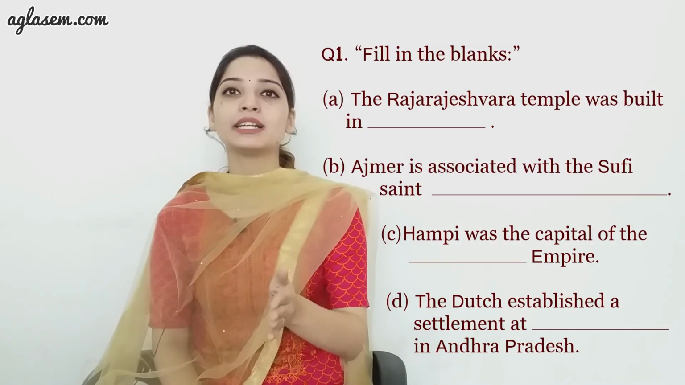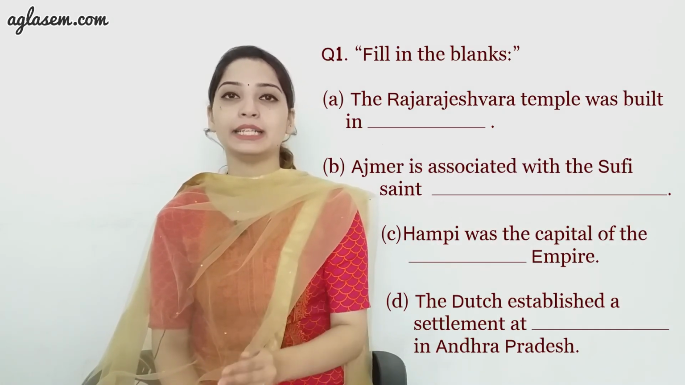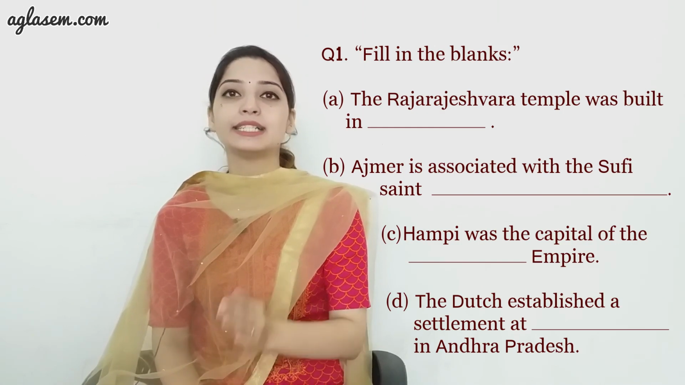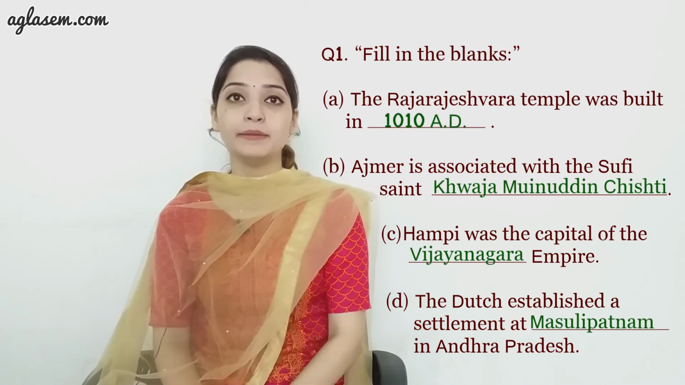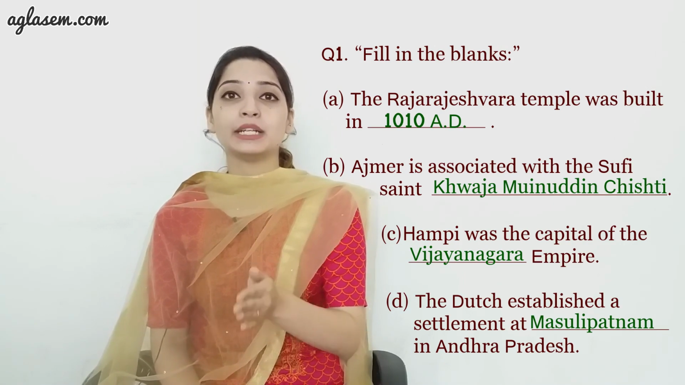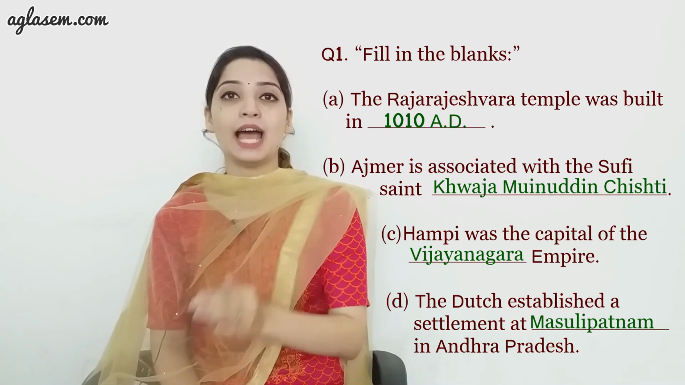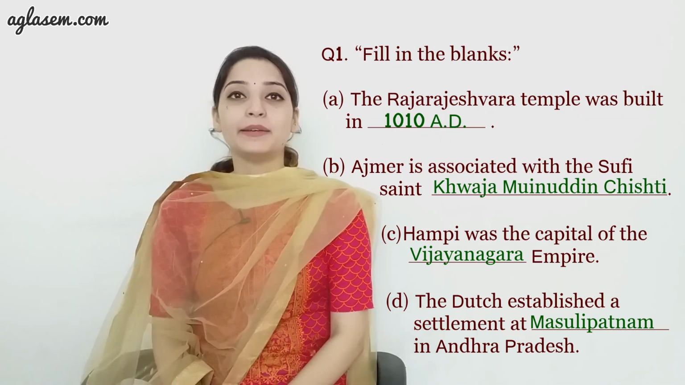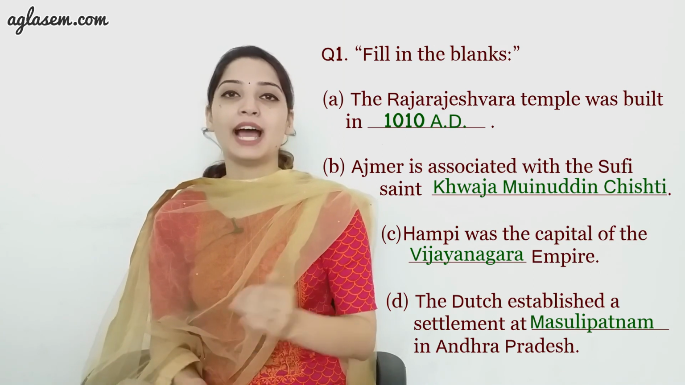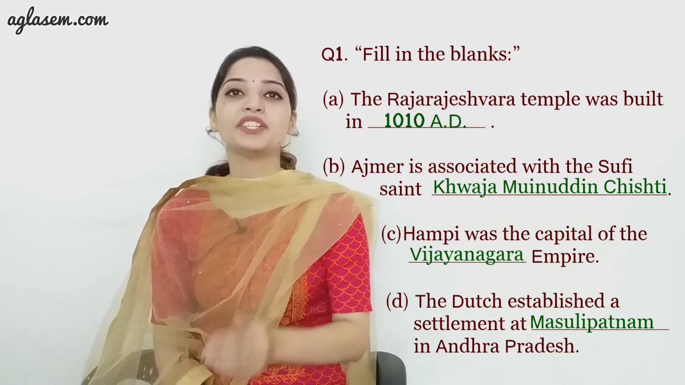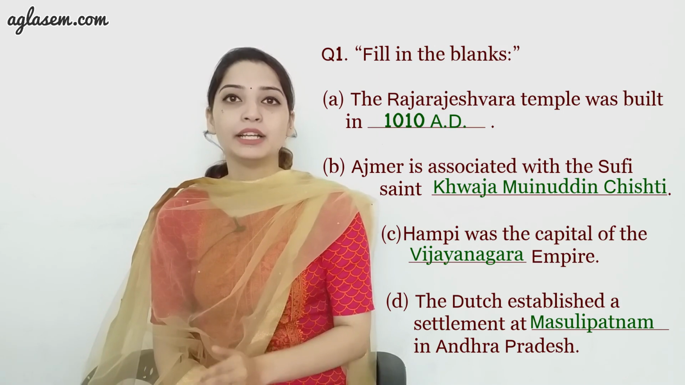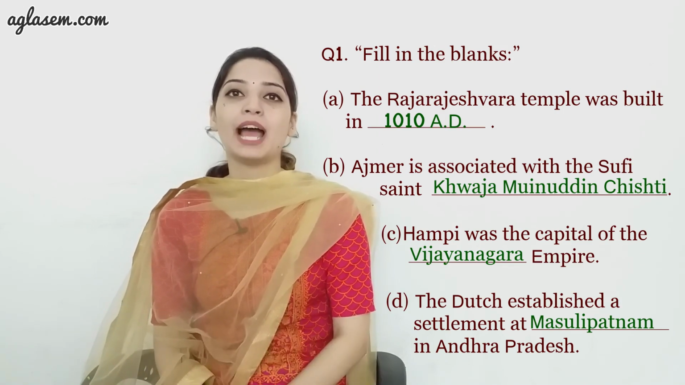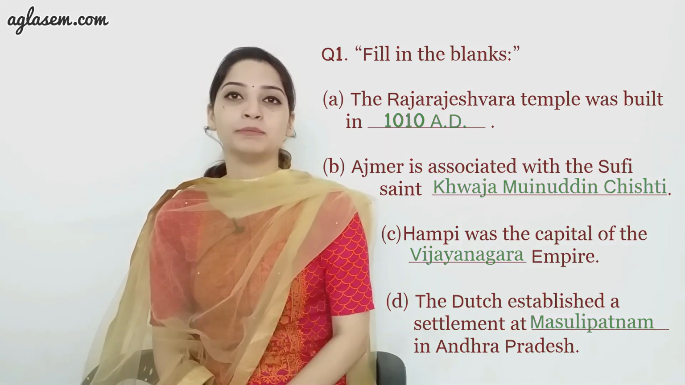First, the Raja Rajeshwara temple was built in dash. The answer is 1010 AD. B. Ajmer is associated with the Sufi saint dash. Khwaja Moinuddin Chishti. C. Hampi was the capital of dash empire. The answer is Vijayanagara. D. The Dutch established the settlement at dash in Andhra Pradesh. The answer is Masulipatam.